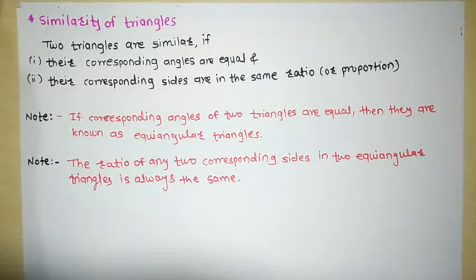The ratio of corresponding sides in two equiangular triangles is always the same. Write down these notes and those two conditions for triangles to be similar. These two conditions must be satisfied. Copy down this.